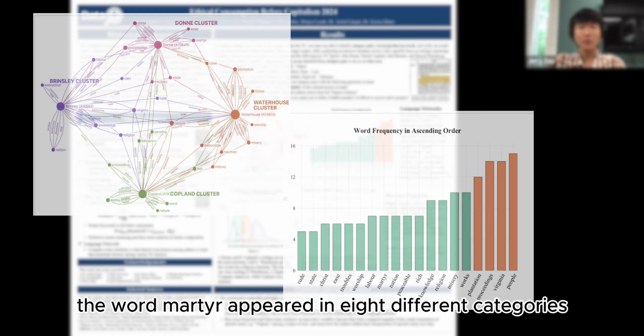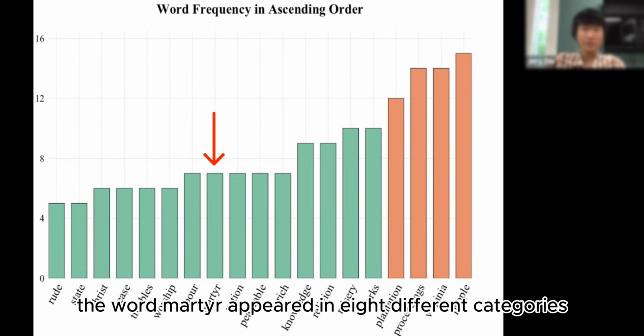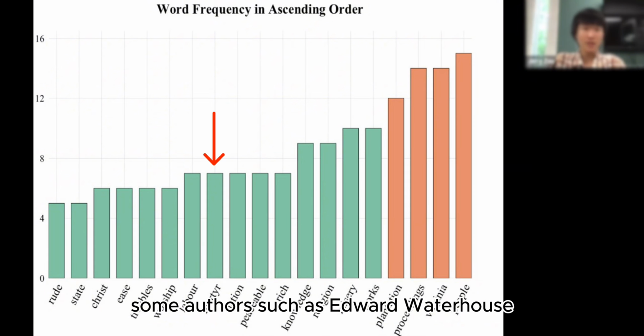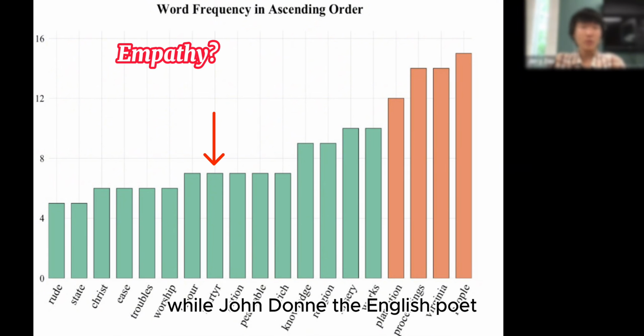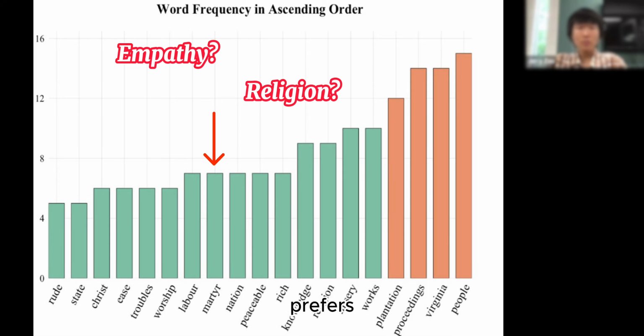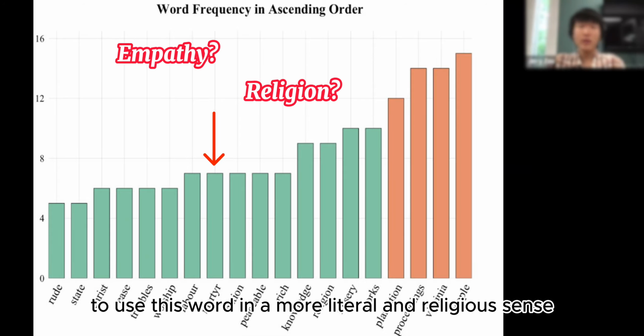For example, the word martyr appeared in 8 different categories. Some authors, such as Edward Waterhouse, used this word to appeal to readers' empathy for a deceased English settler, while John Donne, the English poet, preferred to use this word in a more literal and religious sense.